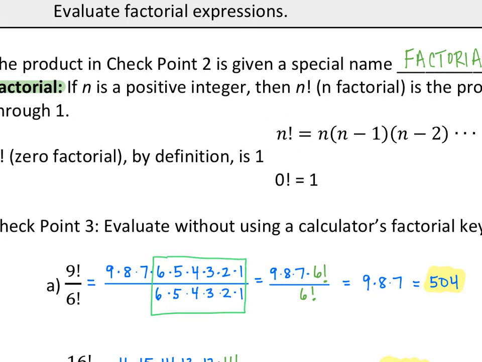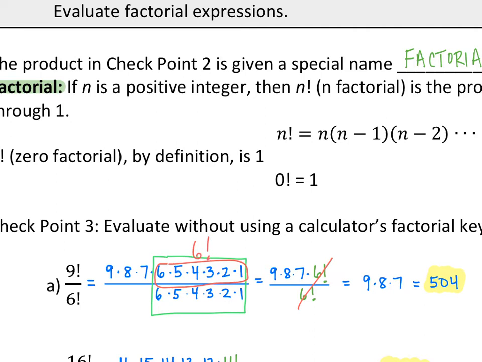So what we really could just do is say, all right, instead of 9 factorial over 6 factorial, I can rewrite 9 times 8 times 7, and then we have 6 factorial left over, right? So what's going to happen is those 6 factorials will cancel. So I essentially just rewrite my biggest factorial down until I get to the same number as my denominator. So 9 times 8 times 7, and then the rest right here, that's 6 factorial, right?